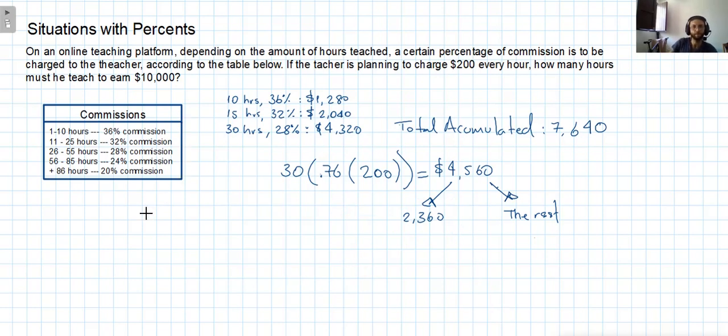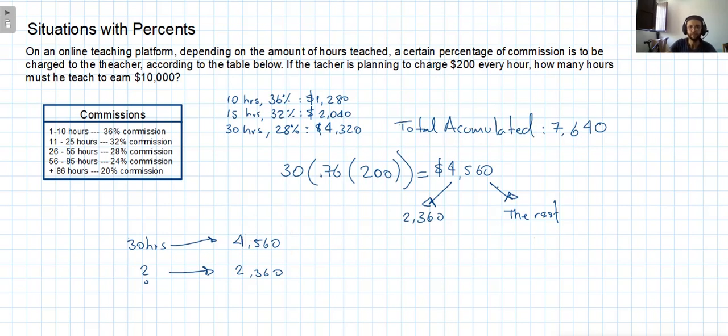We could, for example, make a rule of 3, where we say that 30 hours produce 4,560, and we want to know how many hours are needed to produce 2,360 pesos. The rule of three is you multiply the opposite corners and divide by this one.